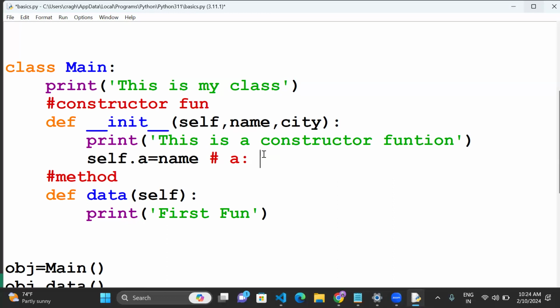Object means a colon, name. This is a key and value, right? But if it is a constructor, you can't declare a direct object. You're passing an indirect object here. So at the end, this code will be converted into an object.